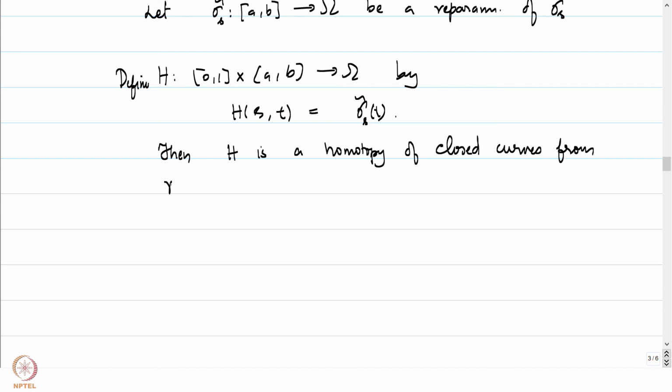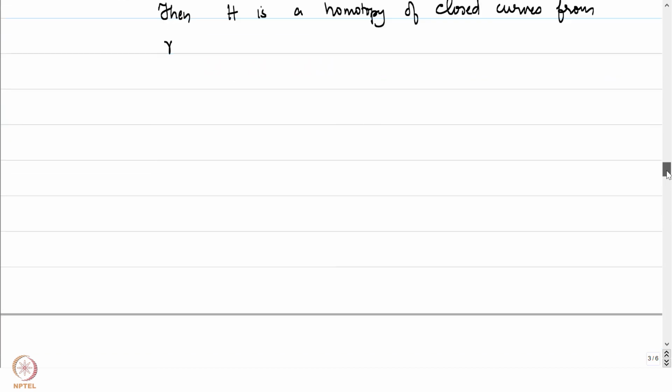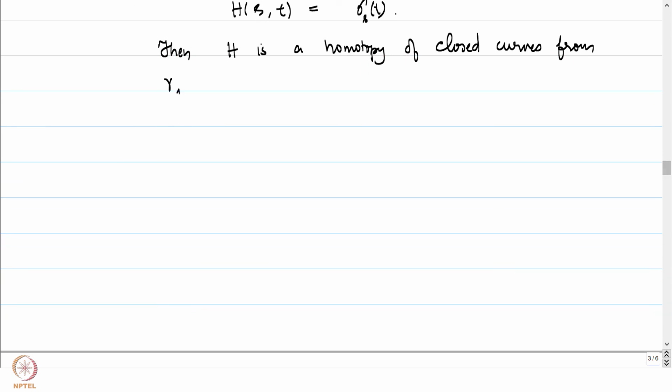Where does it start? At s equal to 0, this is just the fixed point. So this is from gamma 1 to a reparameterization of gamma 2 plus gamma 1 plus minus gamma 2. I'll just leave the details to you.